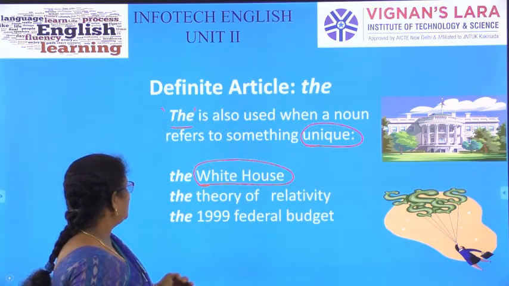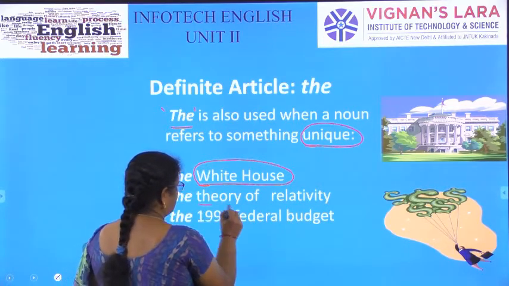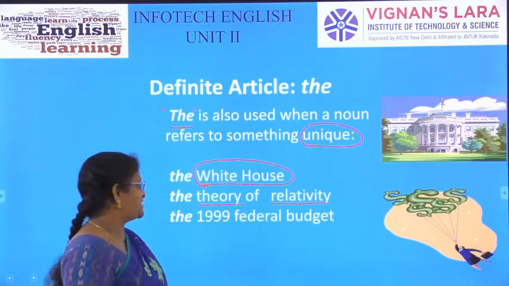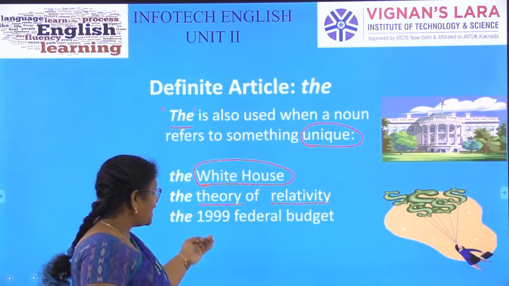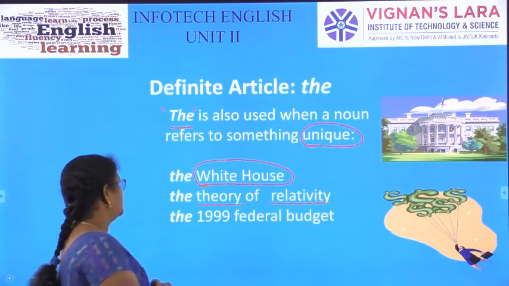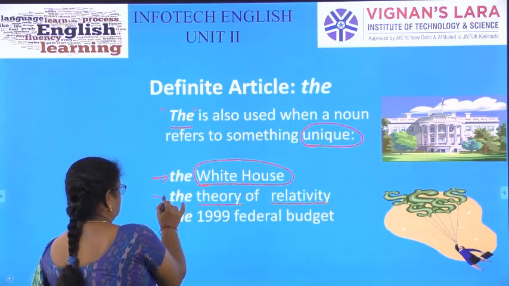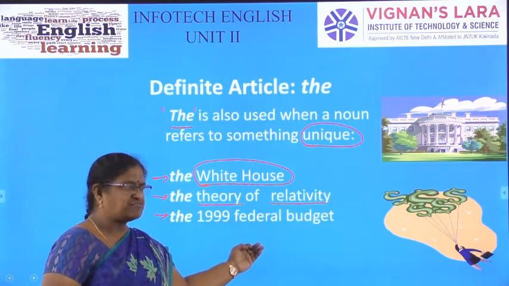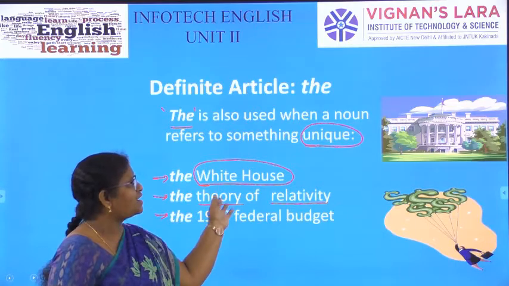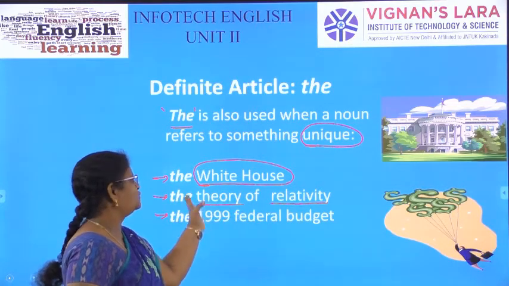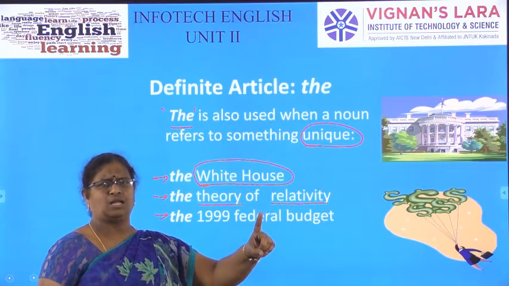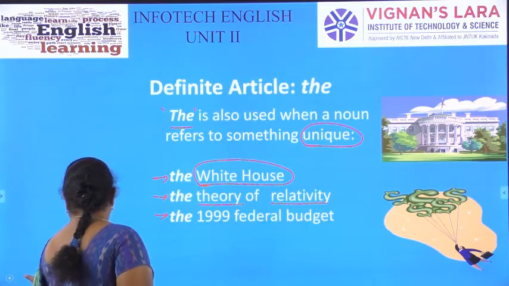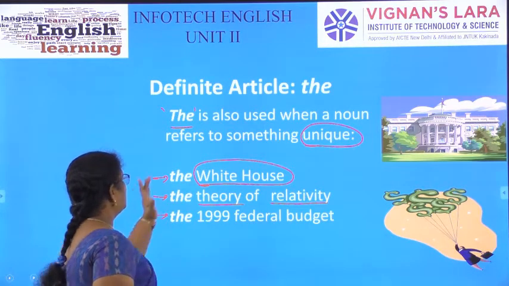And then the theory of relativity. Can you tell me what is the theory of relativity? I am not very much interested in that. The 1999 federal budget. When you are talking about a specific thing, very particularly, you can use the. And such kinds of things are unique in nature. There is no other White House. There is no other theory of relativity. It is one and only, unique. Such kinds of things can be expressed with the definite article the.